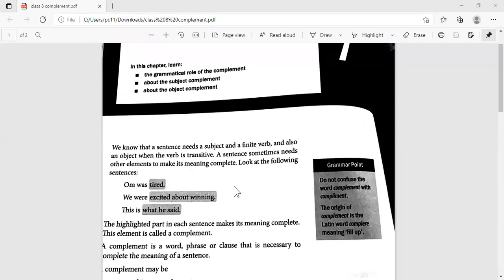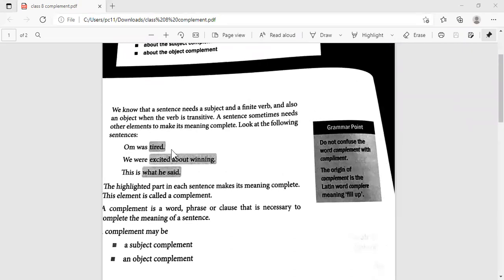Of course, here we are discussing the complement. So let us come to the point now, and let's do what we have to do. Yeah, Anshika agrees with me. Yes, ma'am, let's start.